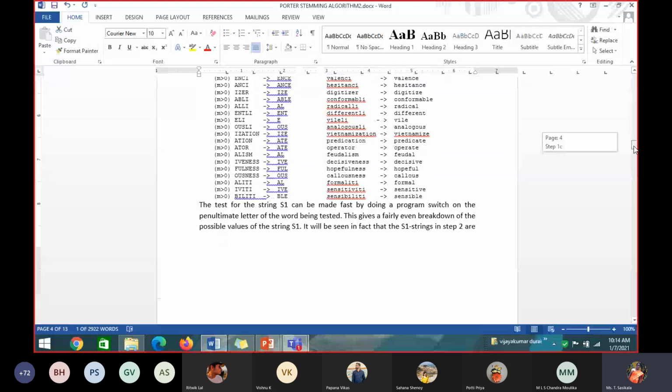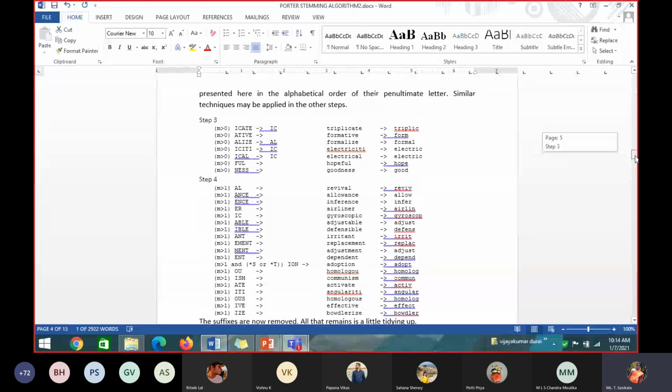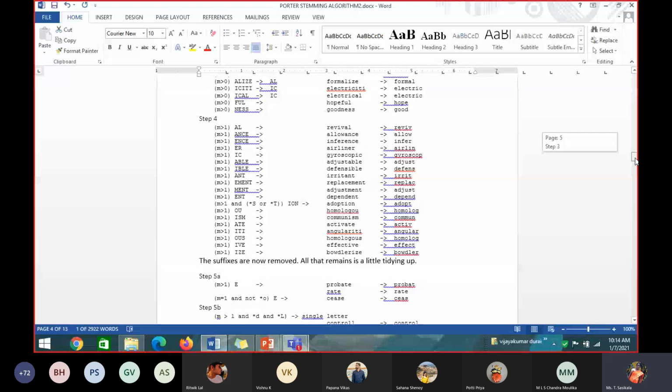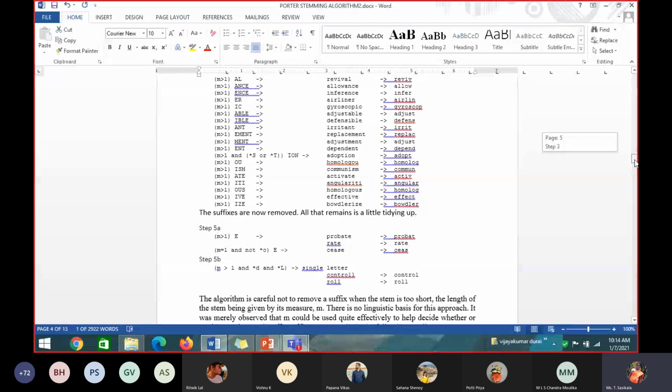Last time we have not taught this algorithm. This is not there in your syllabus also, but it is for your understanding, and you cannot mug up all these rules. They have taken all the considerations. So how the rules are written, I want to show you. For that I am showing how the rules are written based on vowels and consonants where they are taking the M value.